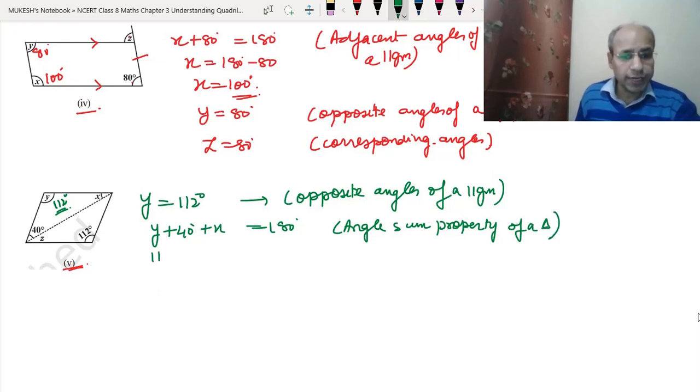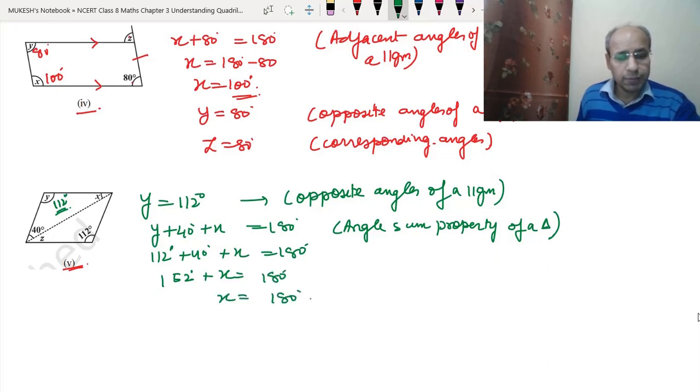So y we have already calculated as 112 degree, plus 40 degree plus x equals 180 degree. So 152 plus x equals 180 degree. So x is equal to 180 degree minus 152. So 10 minus 2 is 8, 7 minus 5 is 2. So 28 degree is the value of x.